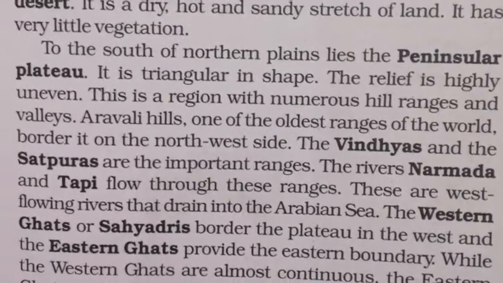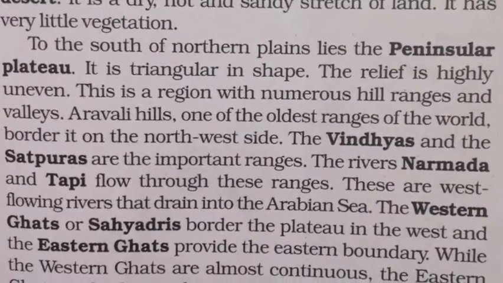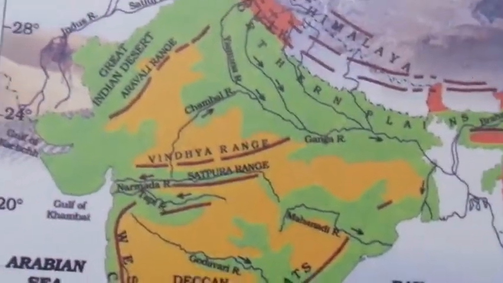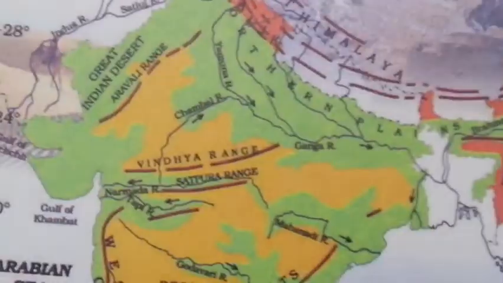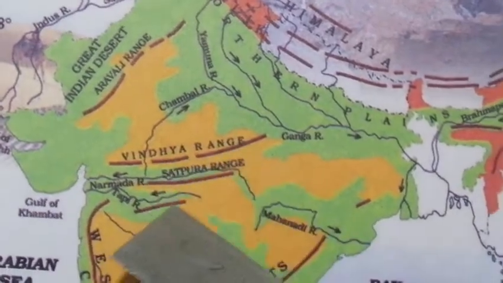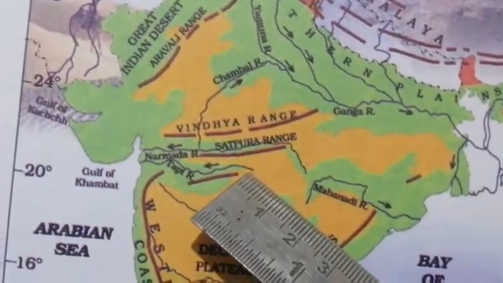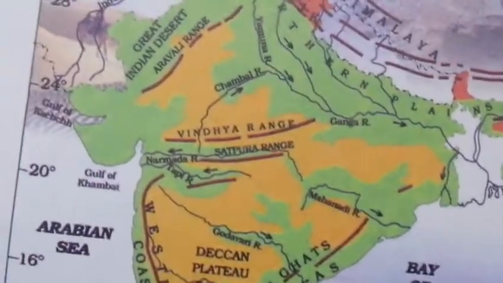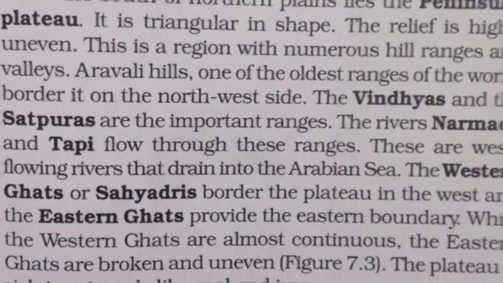Now you have other important ranges. They are Vindhyas and Satpura. You can see in the map here. Did you see? You can see Aravalli range here, Vindhya Satpura ranges here. And the next one is the river Narmada. And what is the next? Tapi. Narmada and Tapi flow through these ranges.